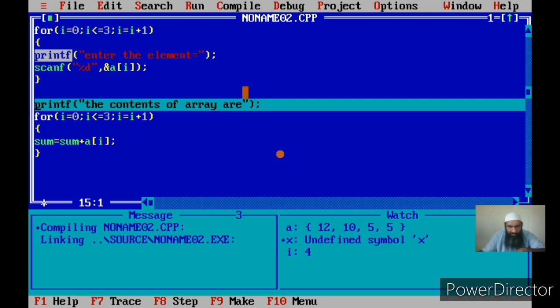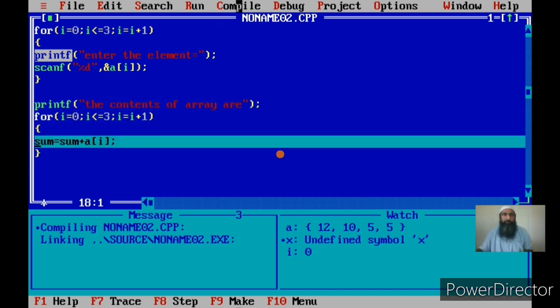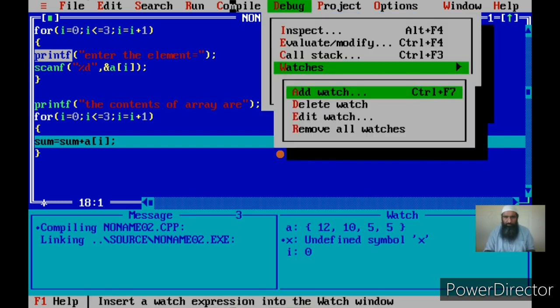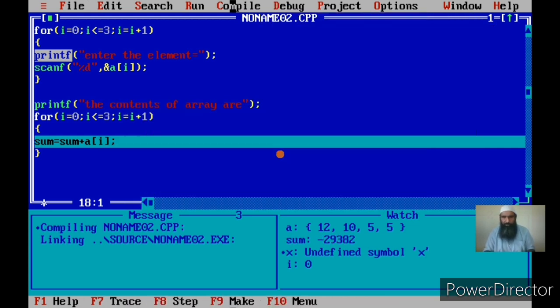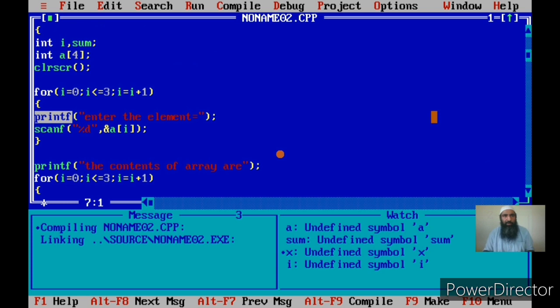Now first I inputted an array, and these are my valid values in the array. Now I need to find the sum. How do I find the sum? See here, I will watch. For the sum, you see here the sum initially has a junk value, and this will be fatal for me, because sum plus, that is junk value plus a of I. So this is what happens when we watch. If we don't watch, we would have added and we would have never known the answer.